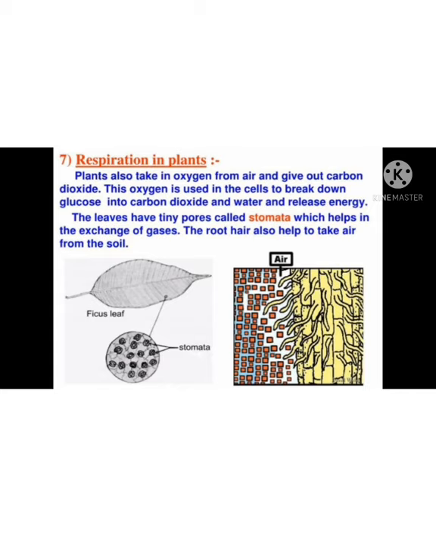Like other living organisms, plants also respire. How do they respire? The leaves have tiny pores called stomata, which help in the exchange of gases. The root hairs also help to take air from the soil. Similarly, even the roots respire. With the help of the root hairs, they take the air from the soil. So I hope you have understood clearly.